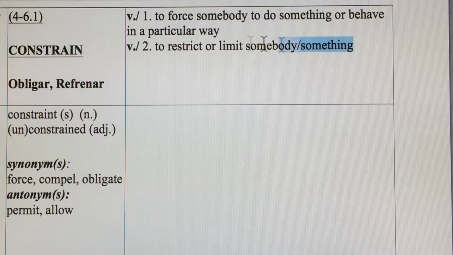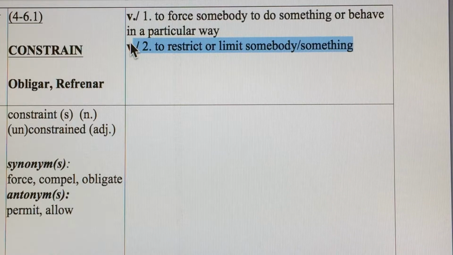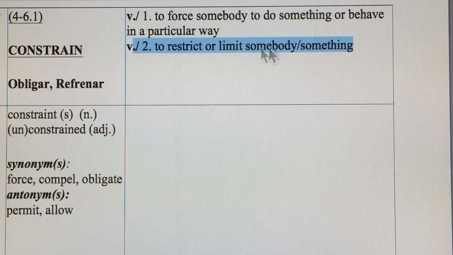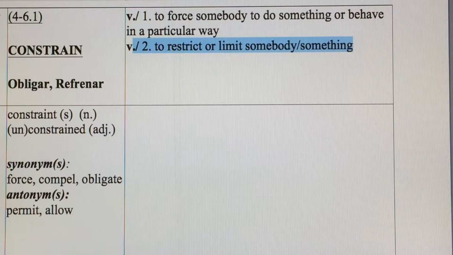The second definition is to restrict or limit somebody or something. So it's similar to the first because it's forcing people, but in a limiting way. This is particularly in a limiting or restricting way.